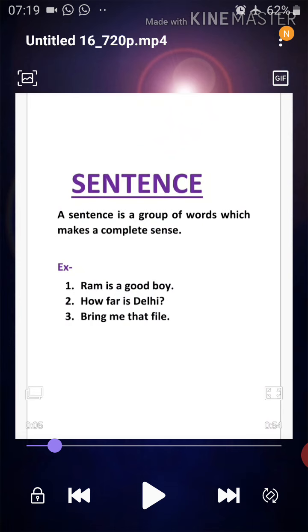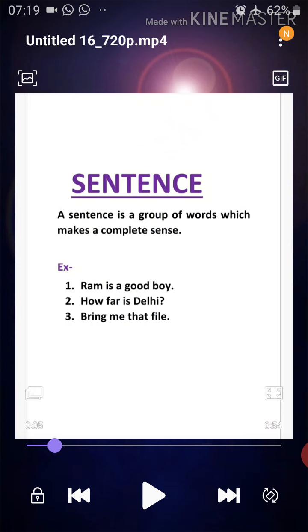So, what is a sentence? A sentence is a group of words which gives us a complete meaning. A group of words which has a complete meaning is called a sentence. For example, Ram is a good boy. How many words are we having over here? Ram is a good boy. We are having 5 words over here.